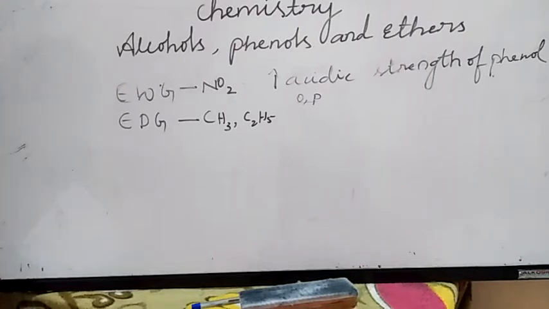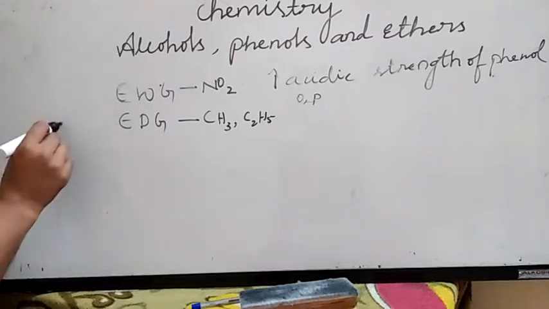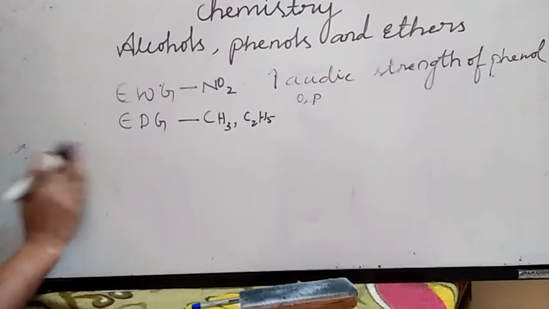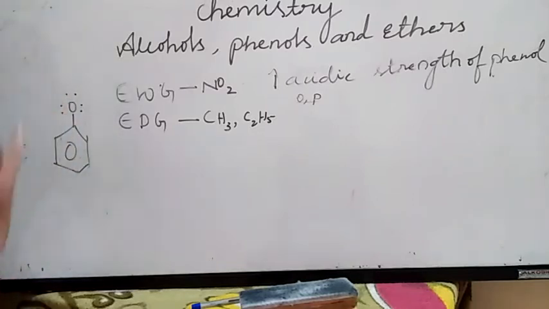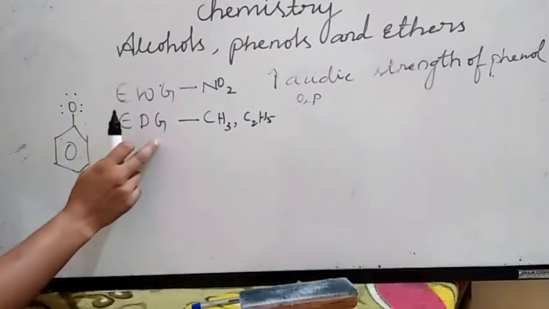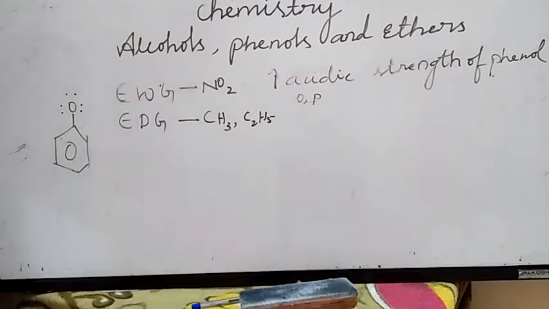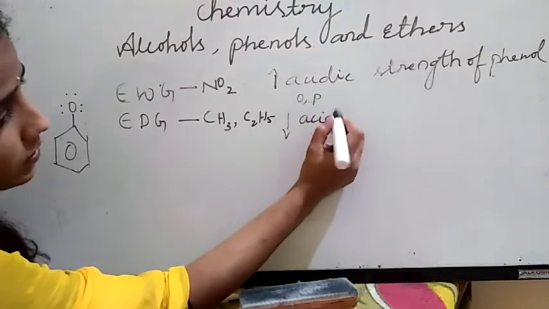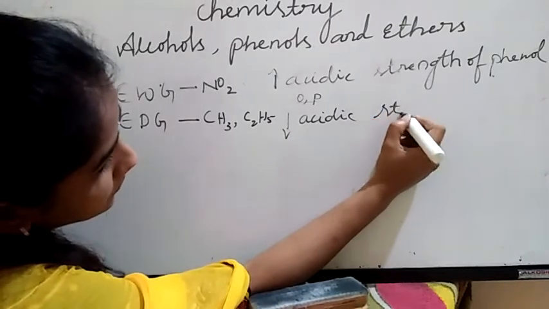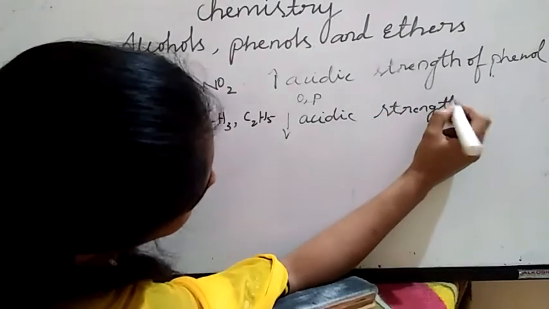On the other hand, electron releasing groups such as alkyl groups in general do not favor the formation of the phenoxide ion. Phenoxide means the oxygen is directly linked to the ring, with three lone pairs, six electrons, on oxygen. They do not favor the formation of the phenoxide ion, so the acidic strength decreases. If electron donating groups are present on a phenol, it decreases the acidic strength of phenol.